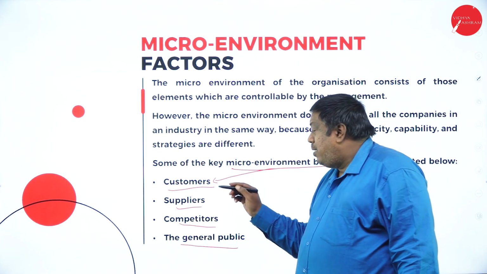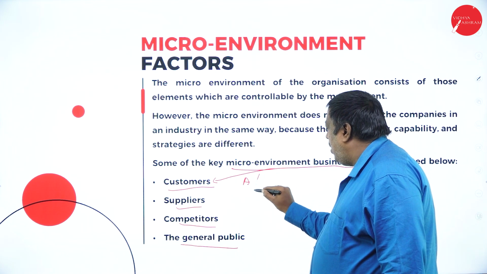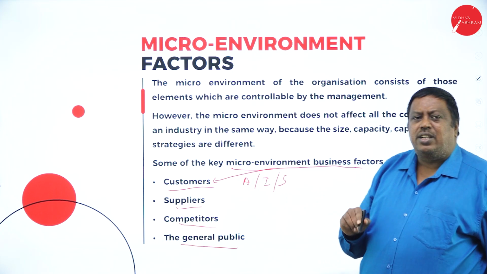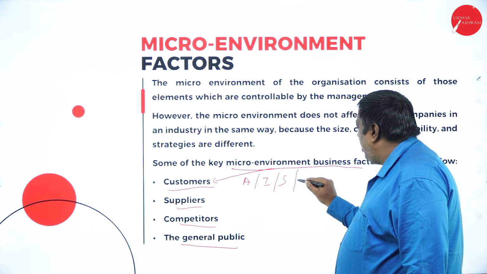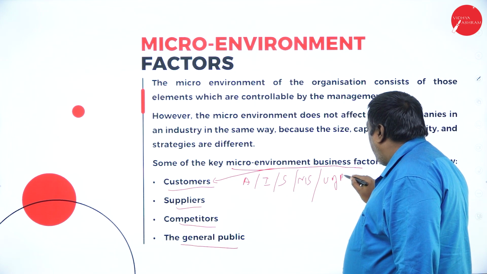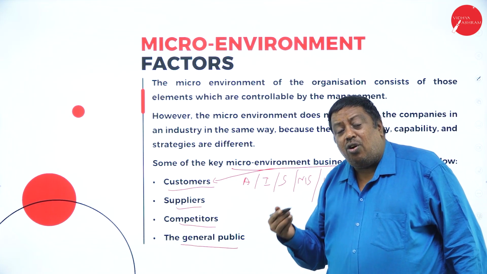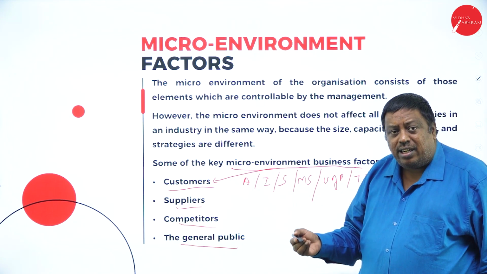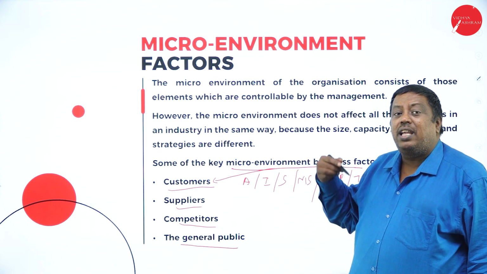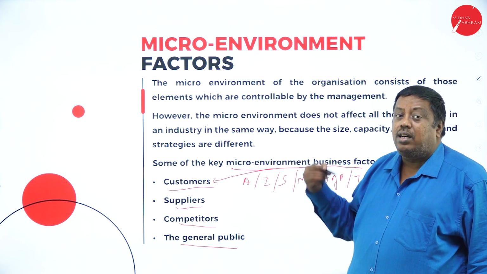At the time of choosing the customers, I have to check their age. I have to check their income. I have to check their marital status. I have to check their usage of products, and I have to check their taste preferences. Like this, based on the customer-related factors, I have to decide what business is better for me. If I invest in this particular business, whether I can earn or not.